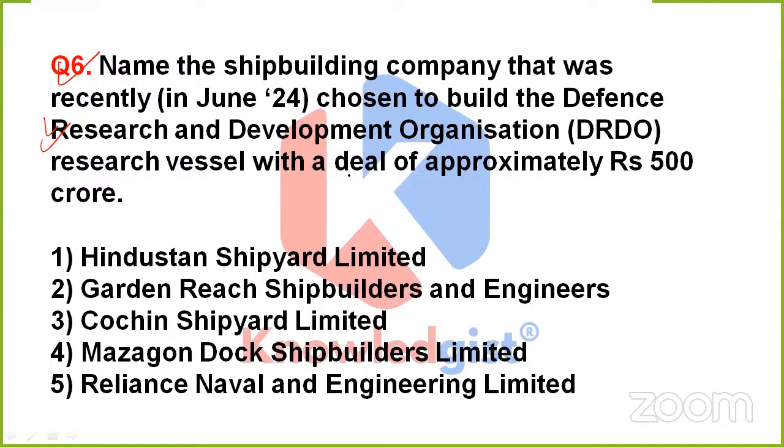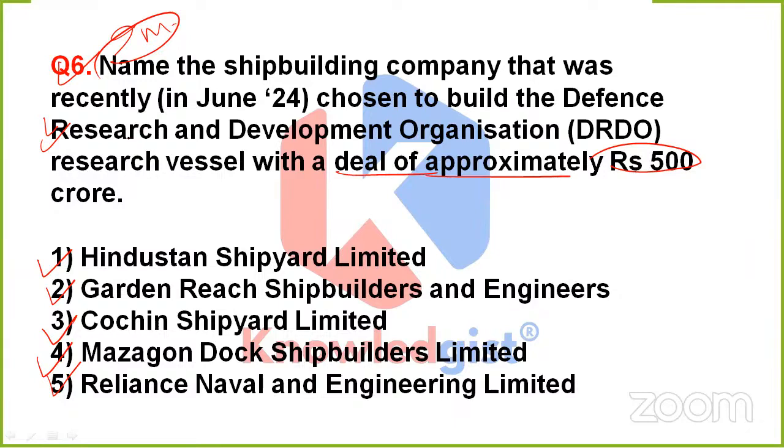Organization research vessel with a deal of approximately rupees 500 crore. So, is it option 1 Hindustan Shipyard Limited, option 2 Garden Reach Shipbuilders and Engineers, option 3 Cochin Shipyard Limited, option 4 Mazagon Dock Shipbuilders Limited, or option 5 Reliance Naval and Engineering Limited? So which is the correct option? Are you having any idea? This is an important question, dear, and they are asking the name of that shipbuilding company that has been chosen to build the DRDO research vessel, and the deal was of approximately rupees 500 crore. So what should it be?